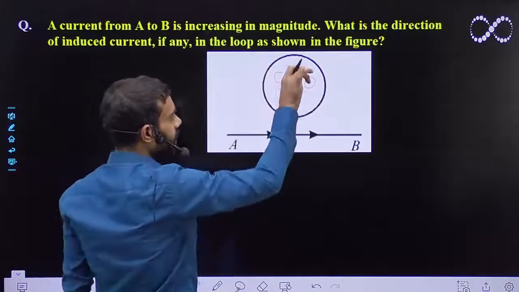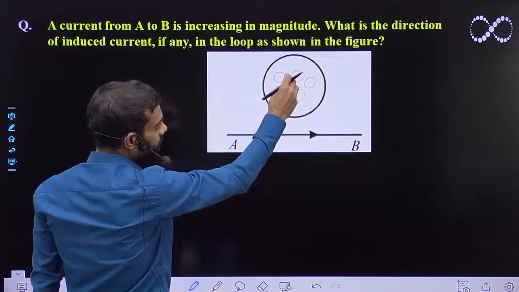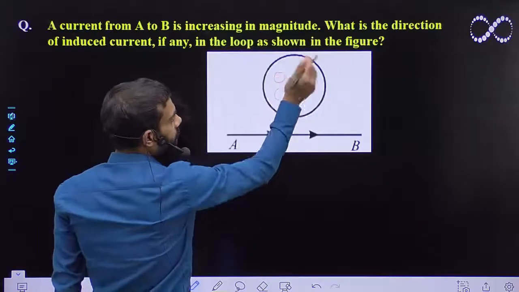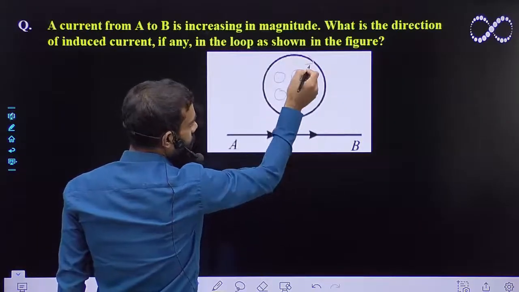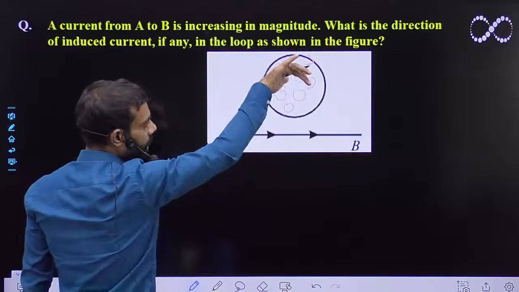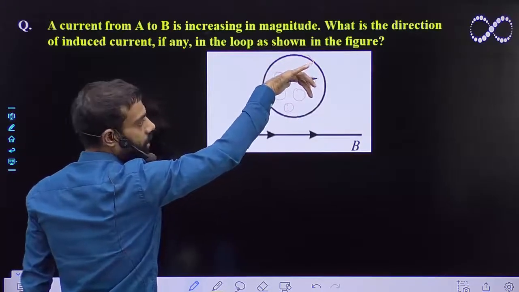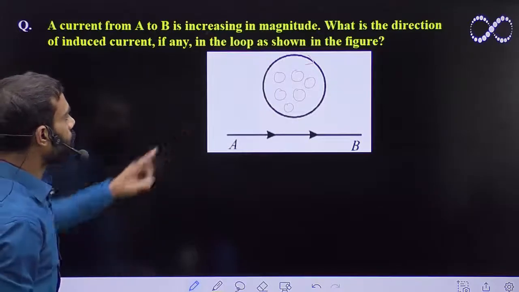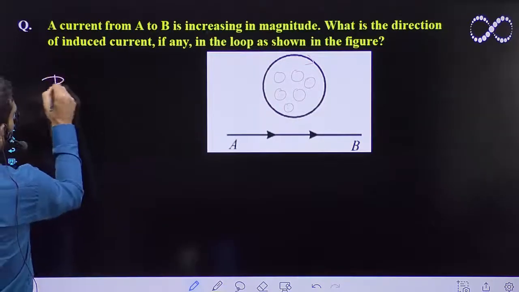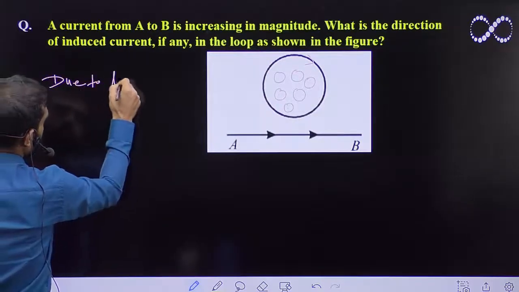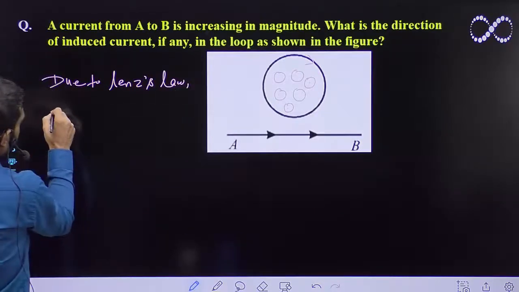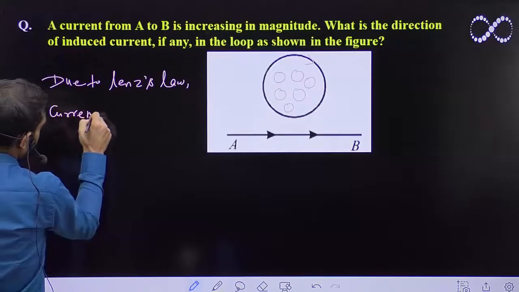So obviously, since the magnetic field is coming out of the plane and it is increasing, in order to oppose it the current will go in this direction, so that it will oppose the increasing magnetic field. All right, so I can say here due to Lenz law, current will be induced